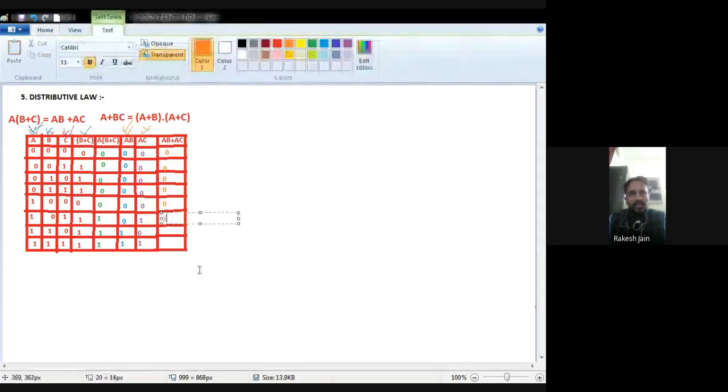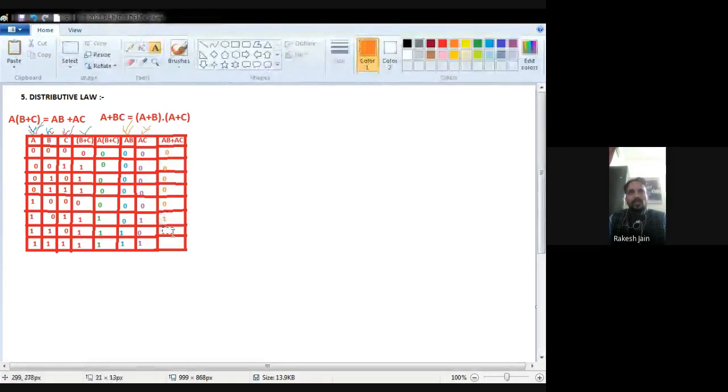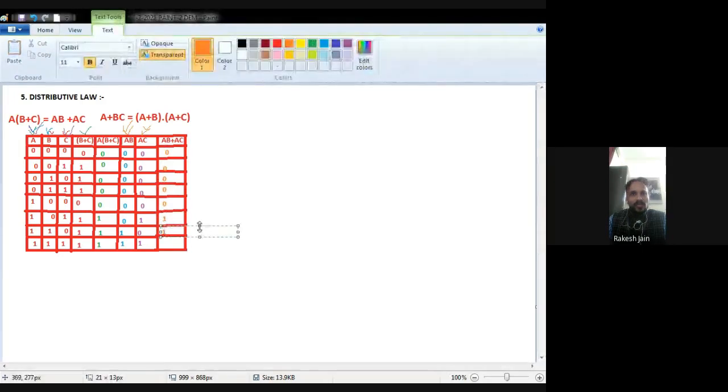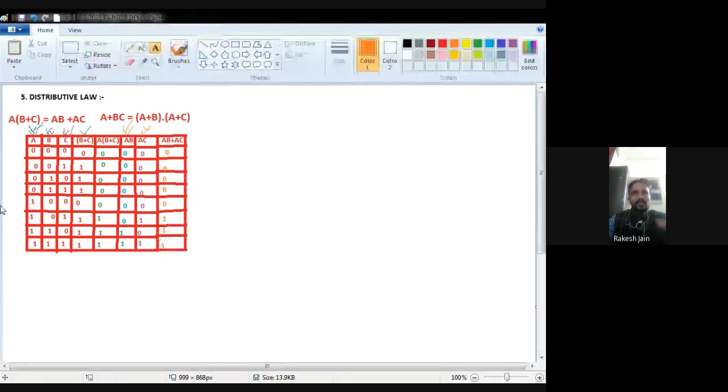A dot C means any input is 0, output will be 0. A is 0, C is 0, so 0. A is 0, but C is 1, because I again find a 0, that's why 0.